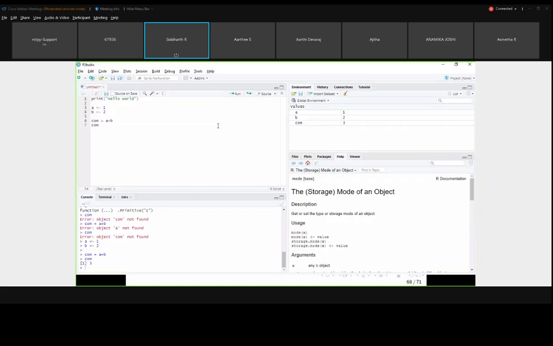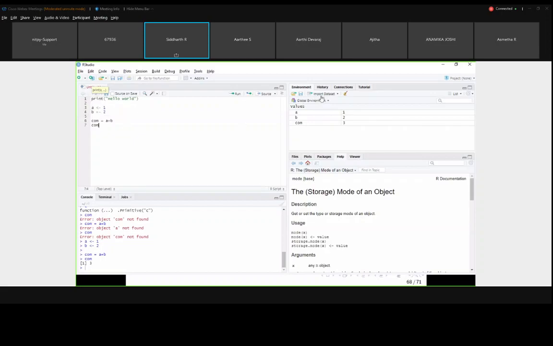So in C it is .c, in C++ .cpp, Java .java. Similar to that, an R script will have an extension of .r. Now we will see how we can import our data set using this script part.